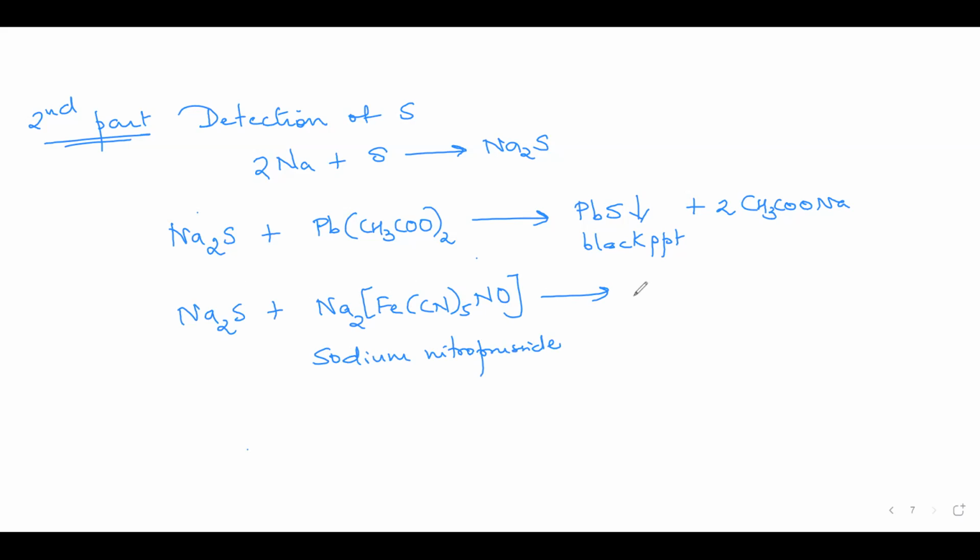You get the formation of this complex which shows a violet color. So formation of this violet color indicates the presence of sulfide ion. In other words, that indicates that sulfur is present in the organic compound.